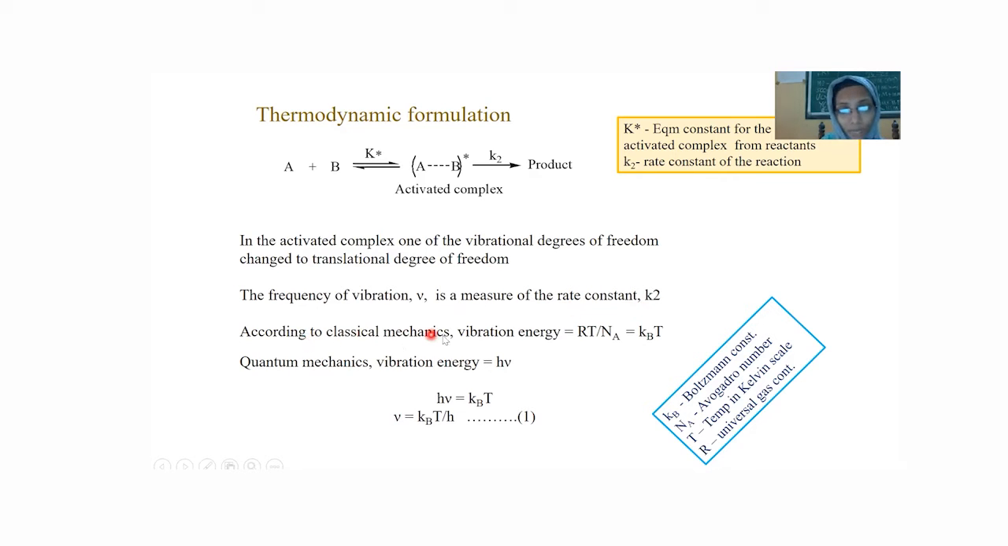Then according to classical mechanics, the vibration energy is given by RT by Na, where R is the familiar universal gas constant, Na is also familiar, that is the Avogadro number, and Kb is the Boltzmann constant. So vibration energy is equal to kBT according to classical mechanics, but according to quantum mechanics, the vibration energy is given by h nu. Then equating these two equations, h nu is equal to kBT, then nu, the vibrational frequency, is equal to kBT by h. That gives equation number 1.